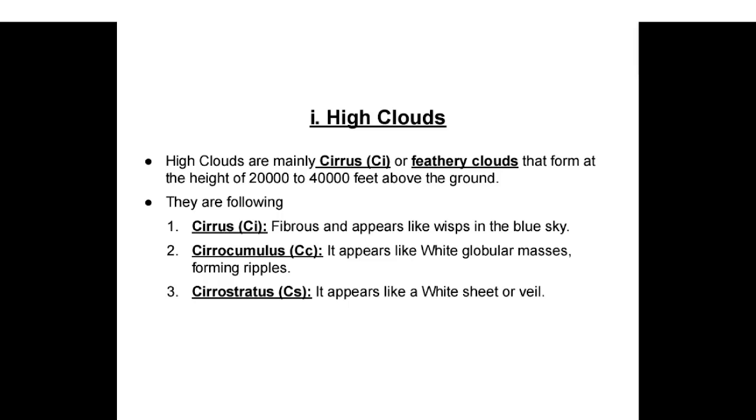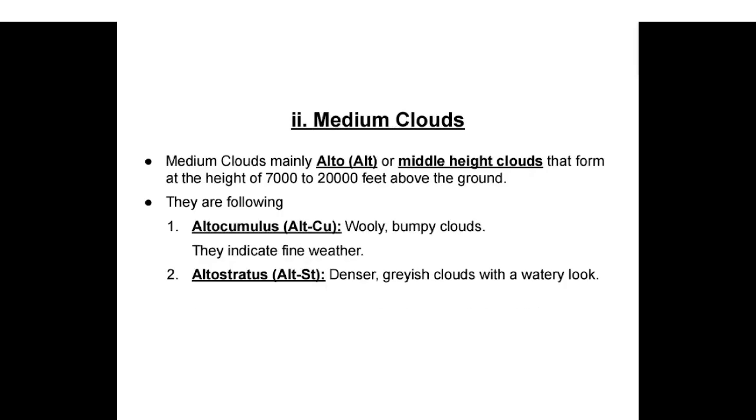High clouds are mainly cirrus or feathery clouds that form at the height of 20,000 to 40,000 feet above the ground. They are the following: Cirrus, fibrous and appears like wisps in the blue sky. Cirrocumulus, it appears like white globular masses forming ripples. Cirrostratus, it appears like a white sheet or veil.